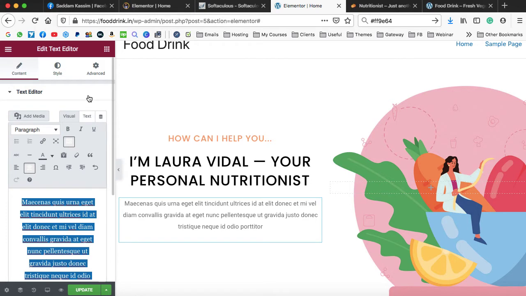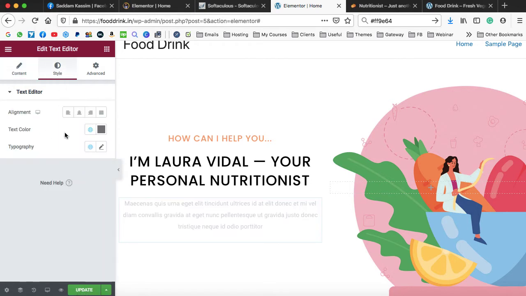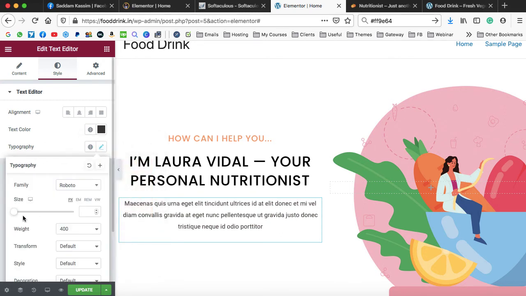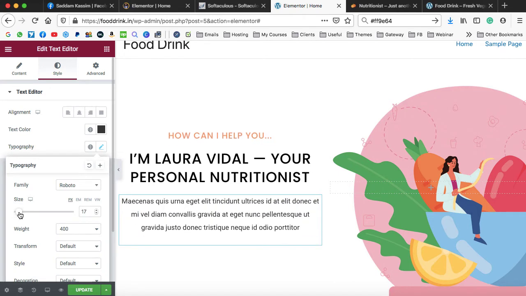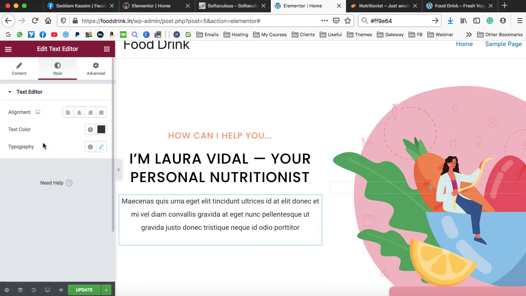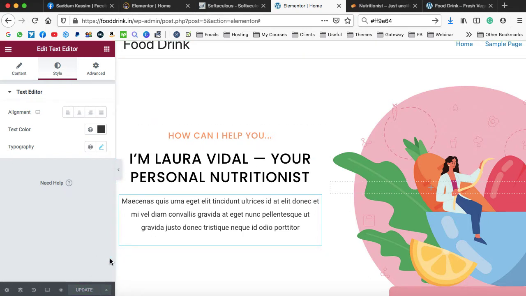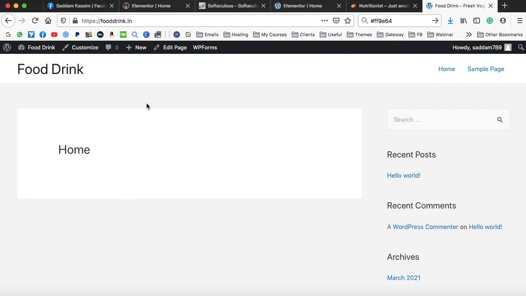It's time to change the font color. Jump onto this style. Here is the text color. Just make it a little bit gray, so it will be better visible. And let's increase the font size a little bit. So let's increase it from here like this. That's really very super easy. It's time to click on update, because whenever you make any change on your website, make sure to update the page so all the changes will be saved. Now let's go ahead and we can refresh our home page.